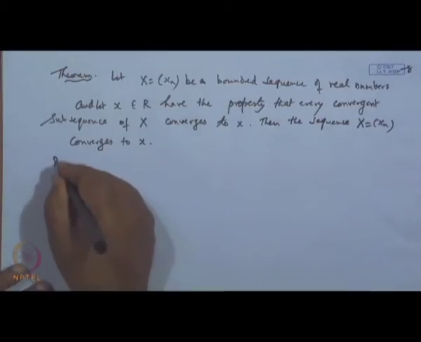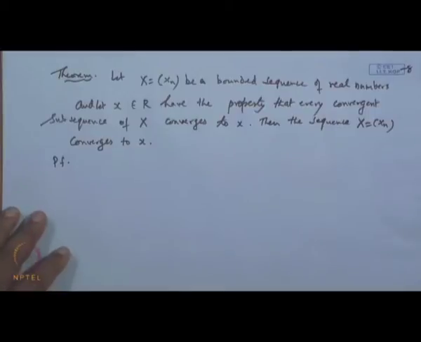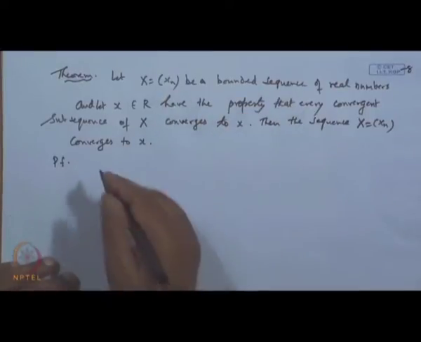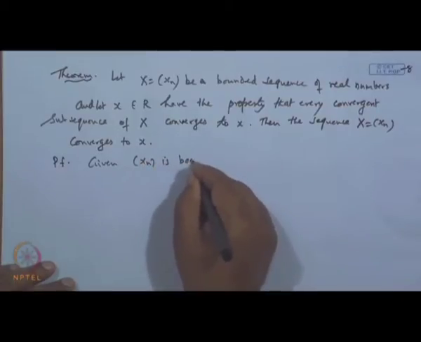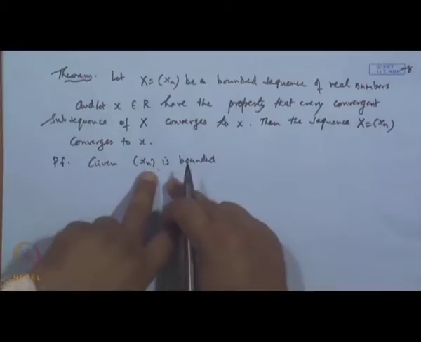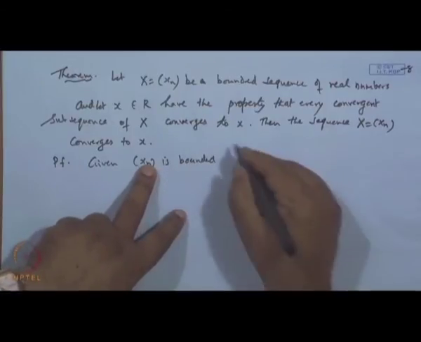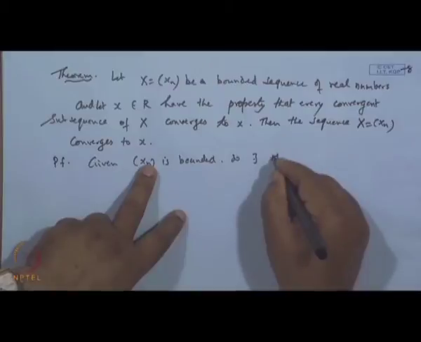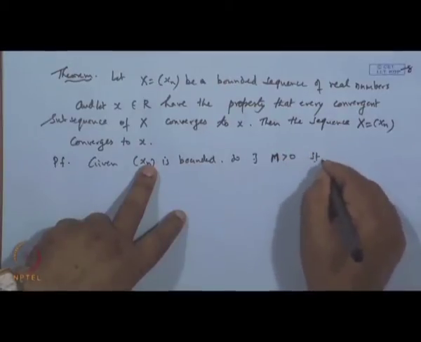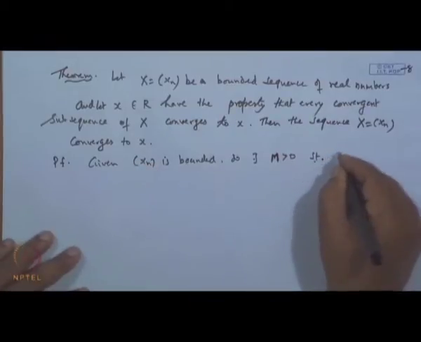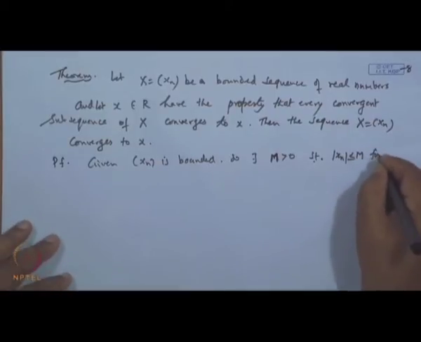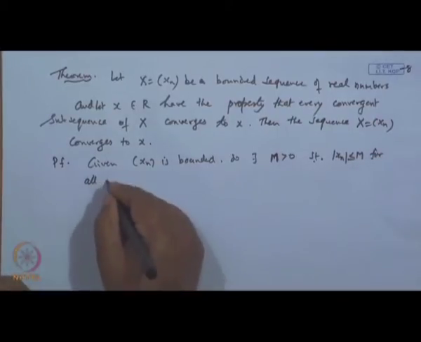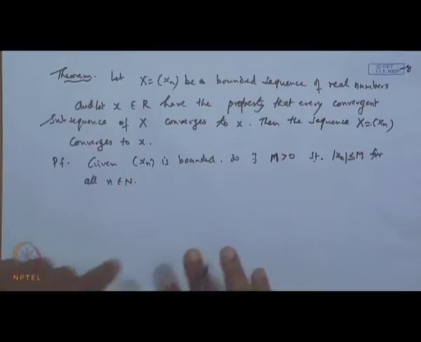So, the proof is: now given that x_n is a bounded sequence. It means all the terms of the sequence are dominated by or less than or equal to some number. So, there exists an M greater than 0 such that all the terms of the sequence are less than or equal to M for all n belongs to N, because it is bounded.